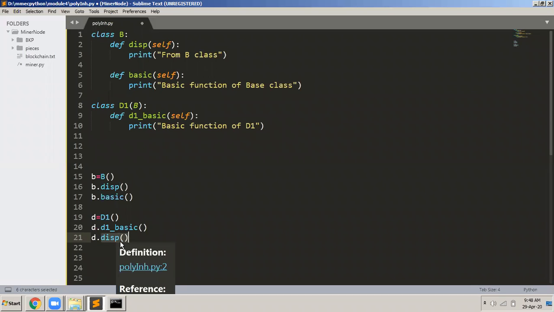Yes, I should be able to call. Why? Because the disp function is present in the base class and D1 is inheriting the B class. So now if I call the disp function through d, it should execute.